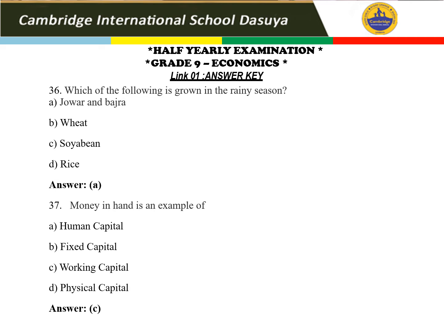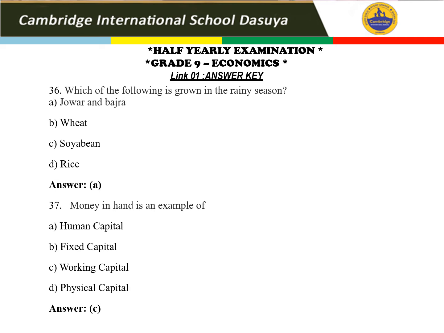First question, that is question number 36: which of the following is grown in the rainy season? I told you already. I've just given you the chunks. So what is the answer? Here we have four options: A, Jawar and Bajra; B, wheat; C, soya bean; D, rice. So the right option is, I told you, Jawar and Bajra is the right answer.